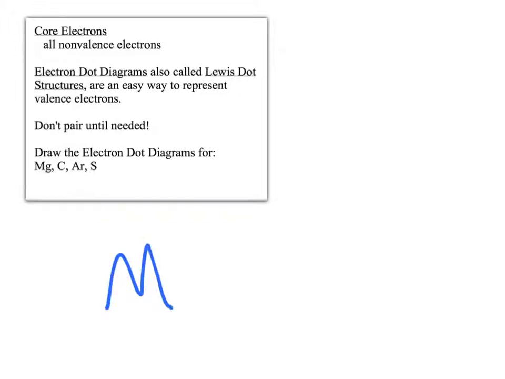So magnesium, I need to have 2 dots around there to represent the 2 valence electrons. So make 1 here and 1 here. And once again, I just don't want to pair them up until I need to. Carbon's going to have 4 valence electrons, so I'll put 4 dots around carbon. Argon's going to have 8, so I'll put 8 around argon.